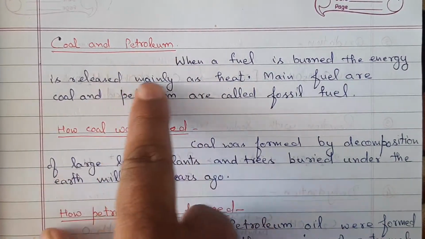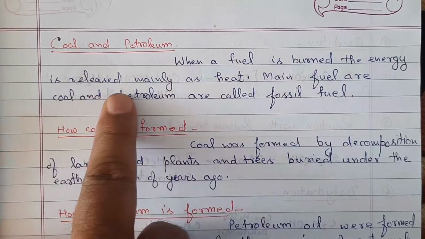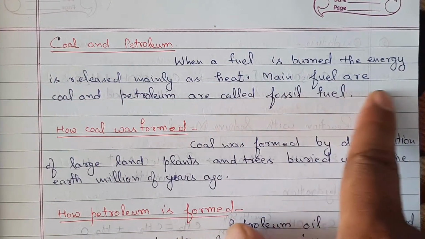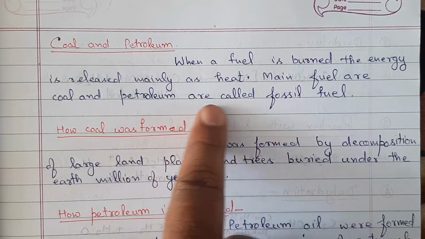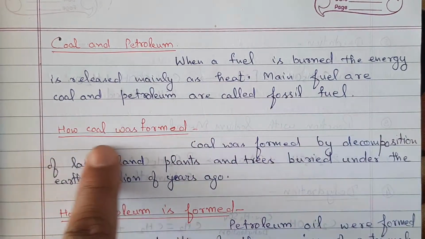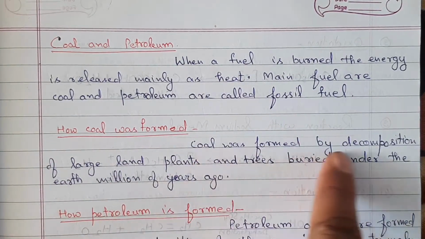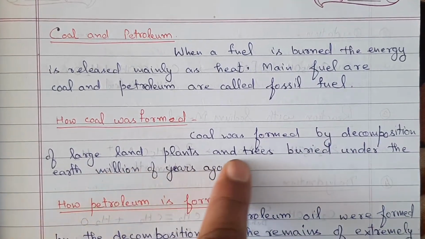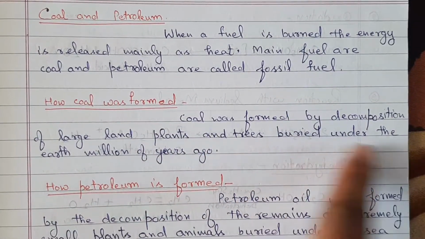Coal and petroleum. When a fuel is burned, the energy is released mainly as heat. The main fuels, coal and petroleum, are called fossil fuels. How was coal formed? Coal was formed by decomposition of large land plants and trees buried under the earth millions